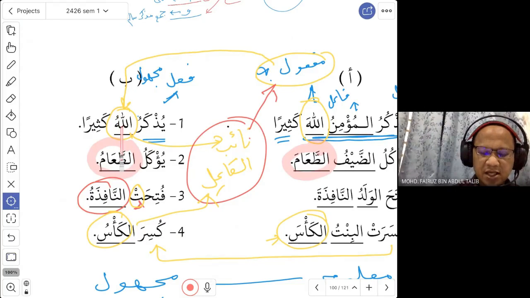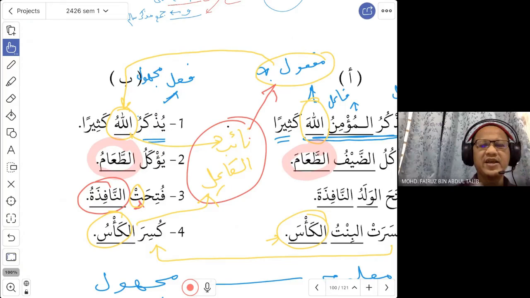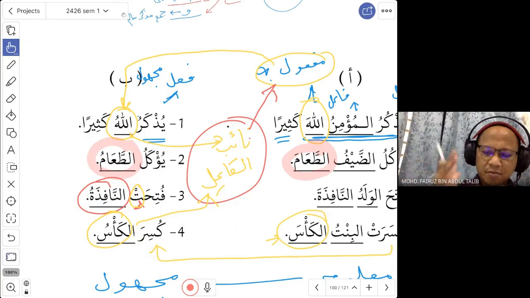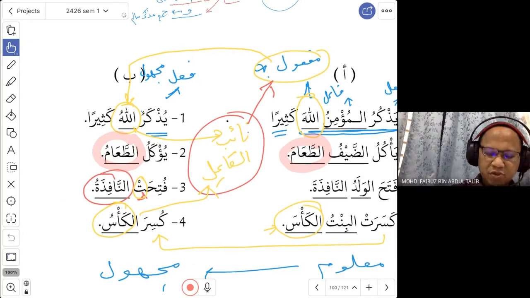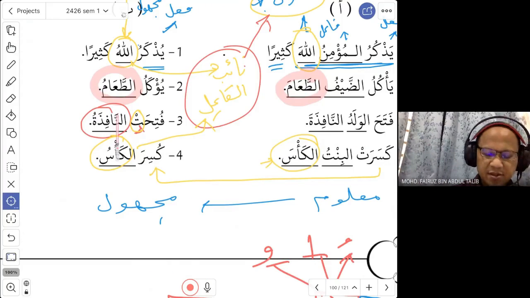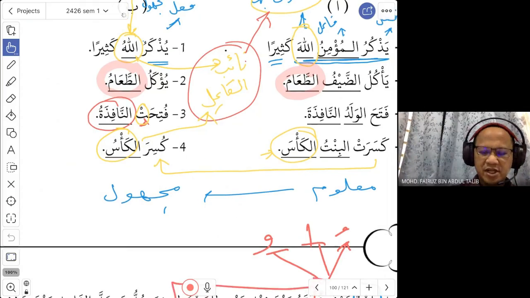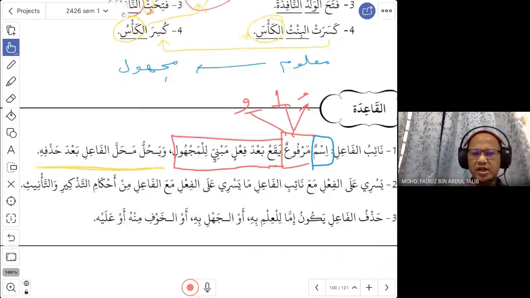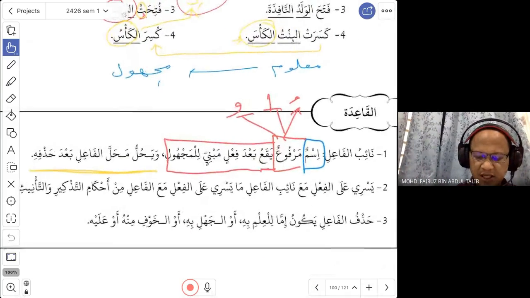If this is muzakkar, then this must be muzakkar as well. So they want to say that na'ibul fa'il and fa'il are similar in terms of the hukum. Okay, so muzakkar with muzakkar, mu'annas with mu'annas. This is the example. Just like when you have fa'il mu'annas, the fi'il must be changed to mu'annas. The same thing. If na'ibul fa'il is mu'annas, then your fi'il must be changed to mu'annas as well. Okay, so this is what they want to explain here. Mu'annas with mu'annas, muzakkar with muzakkar.